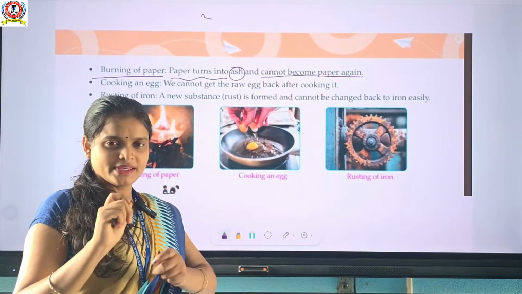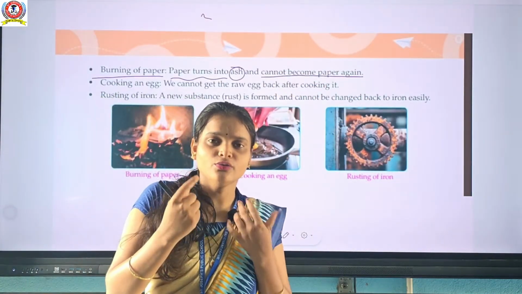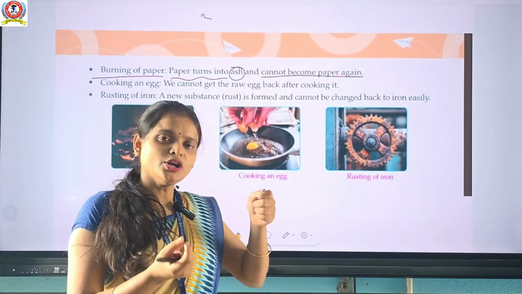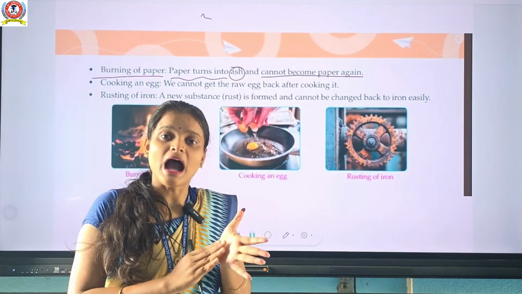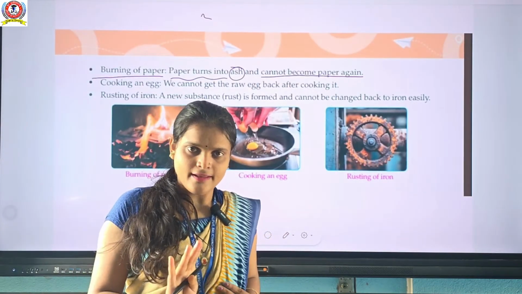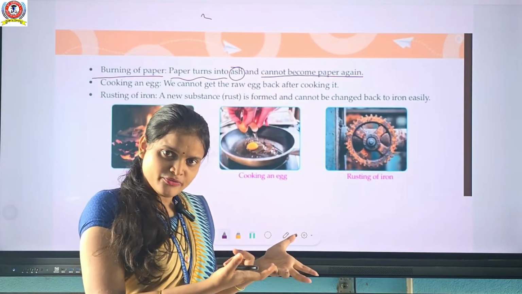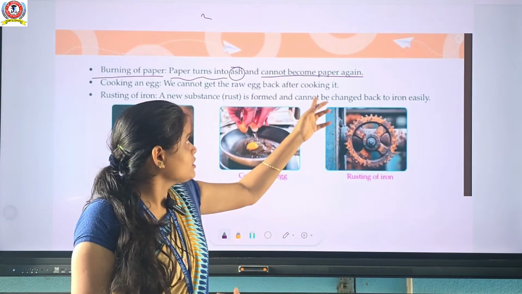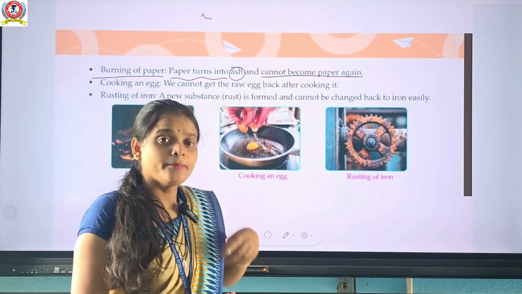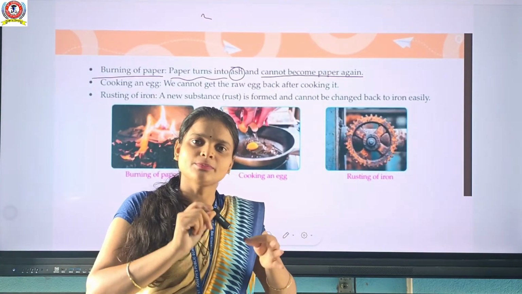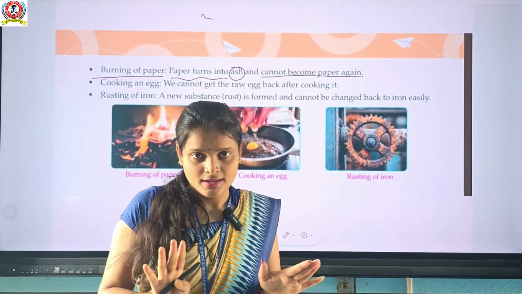If you burn a piece of paper, what will you observe? That the paper totally burns, ash is formed and carbon dioxide is released. So a new substance will be formed and paper cannot become paper again. और उसको फिर से हम वैसे piece of paper नहीं बना सकते. Is it clear or not?